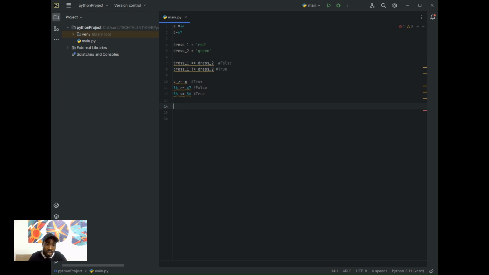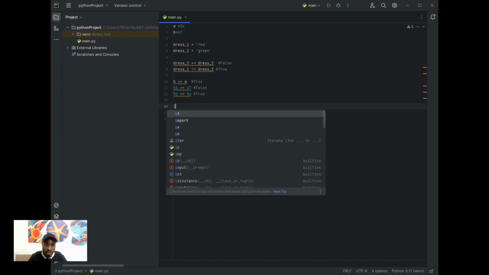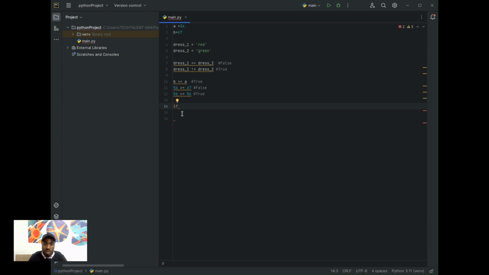To write an if statement, I have to start with the if keyword in Python. Please don't forget that it's a small letter I, then F. You can see it there. That's the keyword for initiating my if statement.